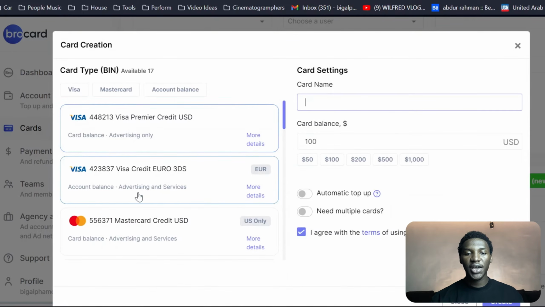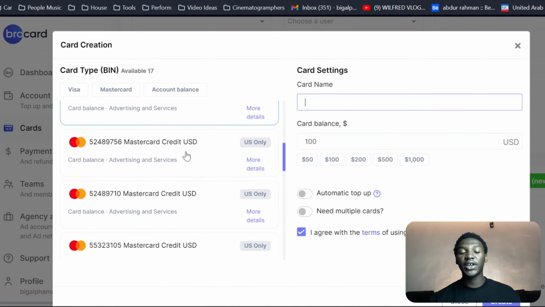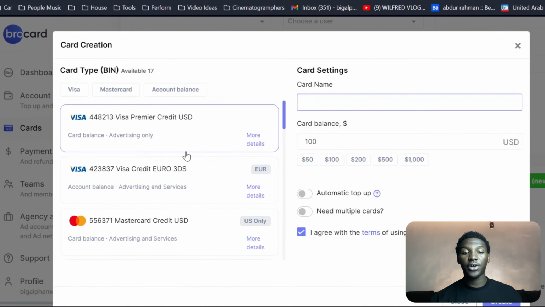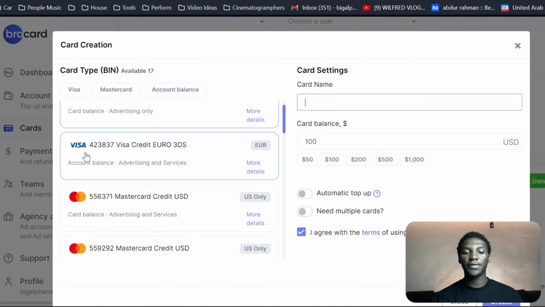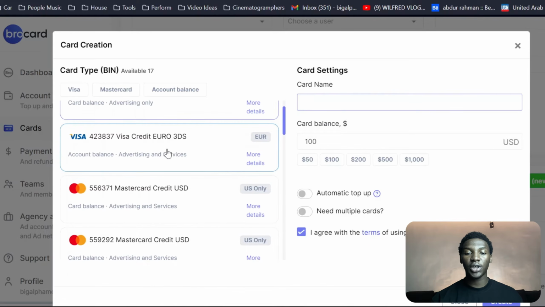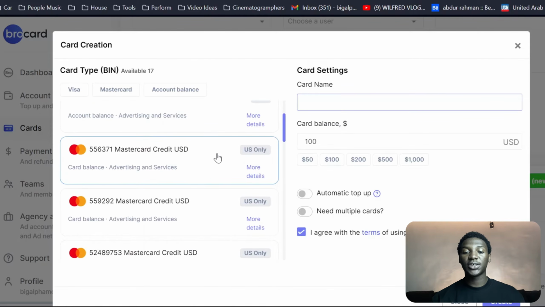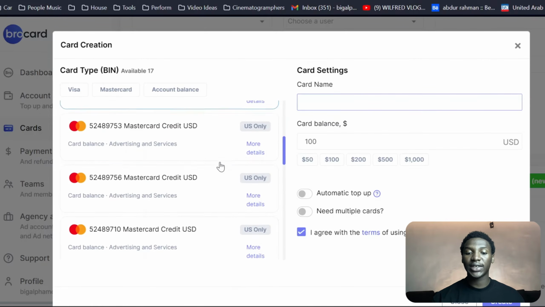So over here, you can see they have different types of cards that you can create on this network. So you can create MasterCards and you can create virtual cards. This one over here is going to be a Visa Credit Euro 3DS. So this is going to be a Euro card. This is going to be euros and not dollars. This is a Master Credit. This is going to be USD. This is another MasterCard that's going to be USD.